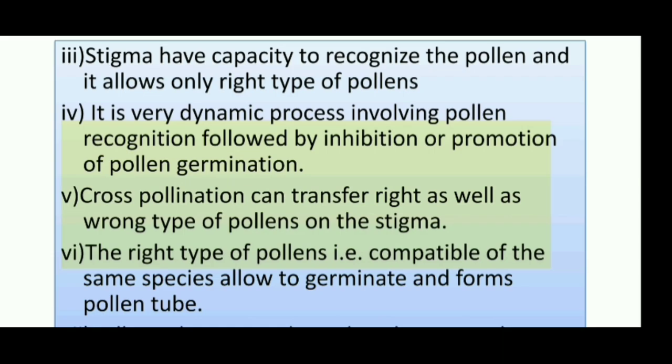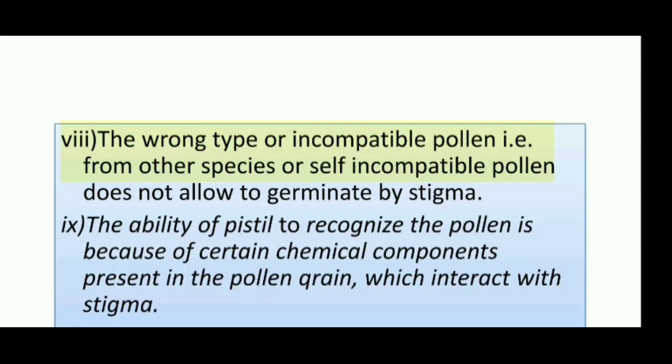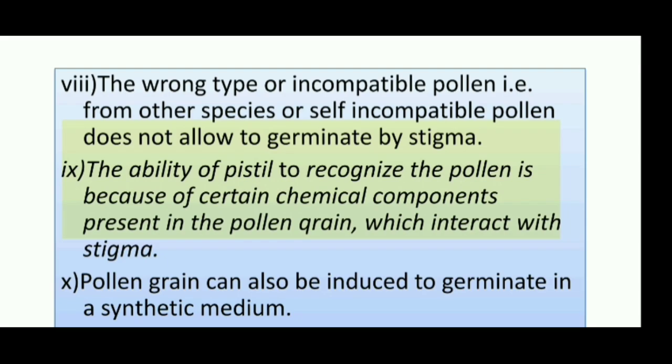Cross-pollination can transfer the right as well as the wrong type of pollen onto the stigma. If the right type of pollen, i.e. compatible pollen of the same species, is allowed to germinate, it forms a pollen tube. The pollen tube moves through the style, enters the ovary and finally the ovule. If the wrong type or incompatible pollen, i.e. from other species or self-incompatible pollen, lands, the stigma does not allow it to germinate.